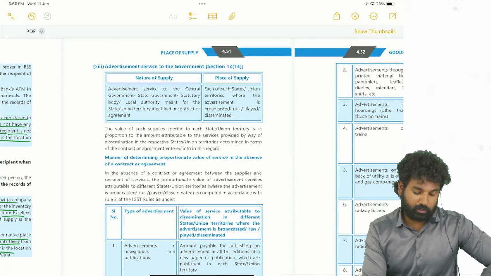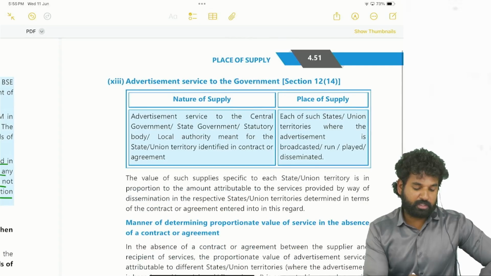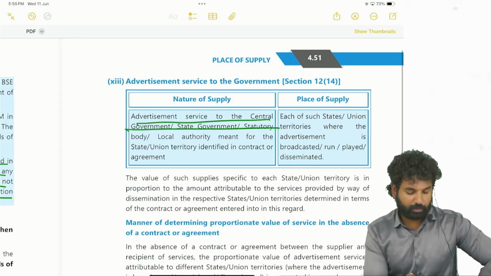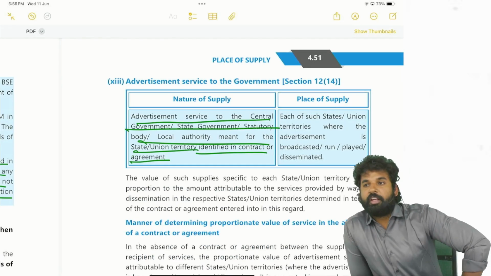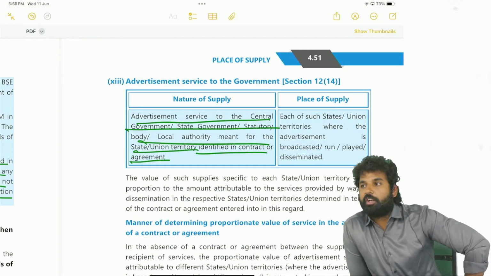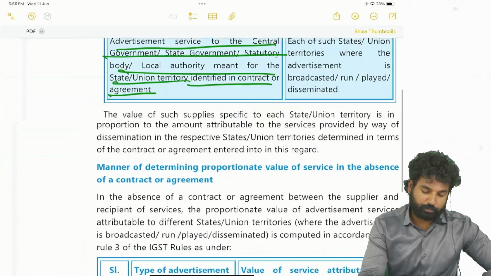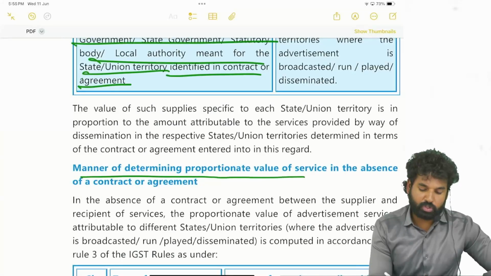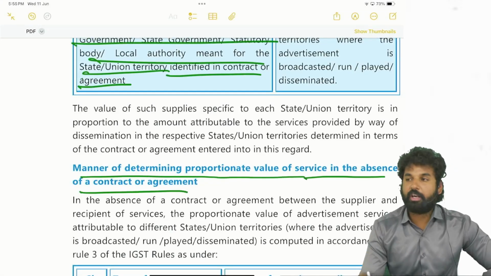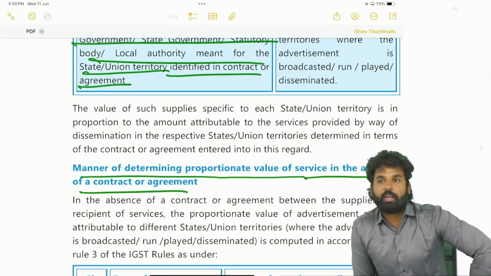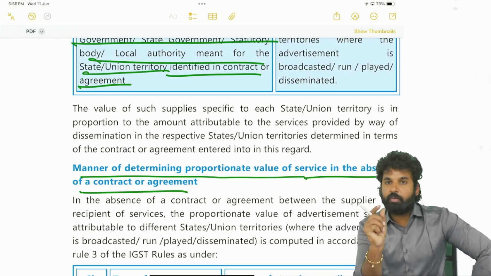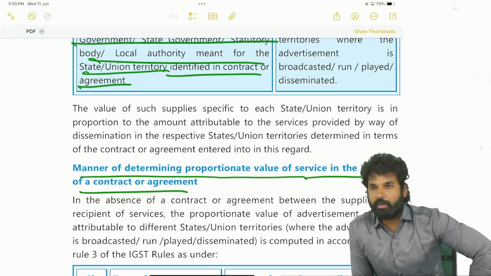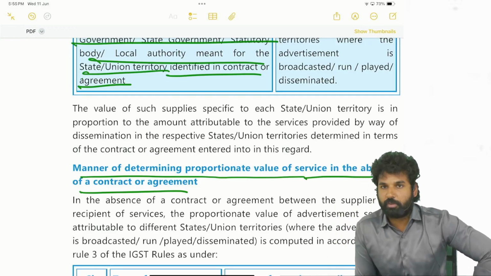Whenever it is a case of advertisement services to the central government or state government meant for a state or union territory identified in a contract, the advertisement services given to the central or state government have to be apportioned. See, the manner of determining the proportionate value of the service in the absence of a contract or agreement. If there is a contract or agreement, we need not do anything, as the value will be apportioned as per the contract or agreement. If it is not there, some reasonable basis has to be used.